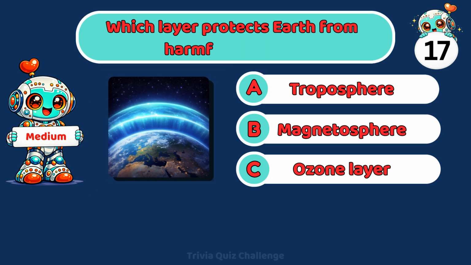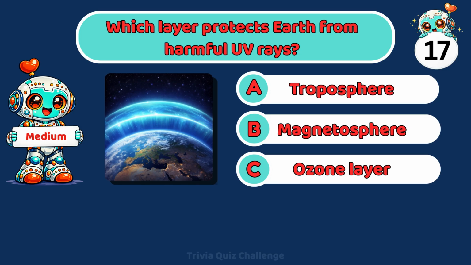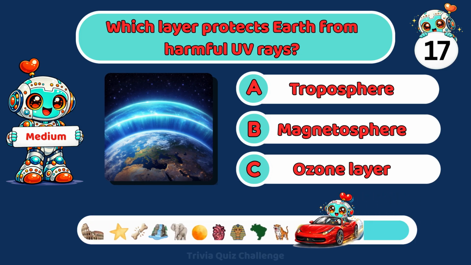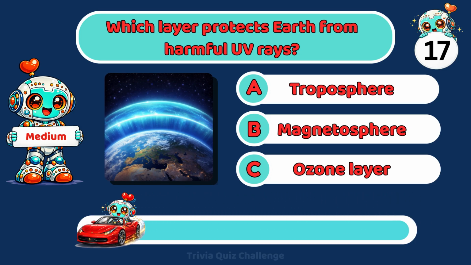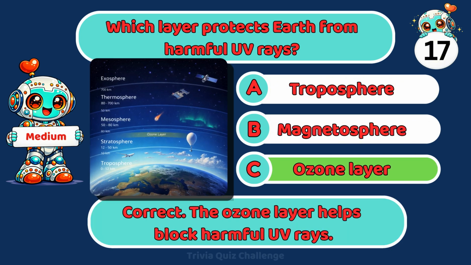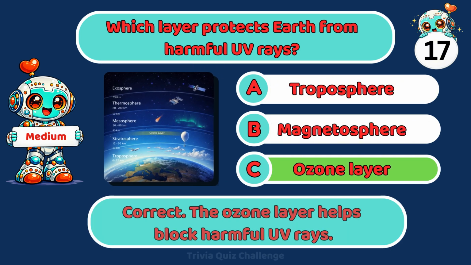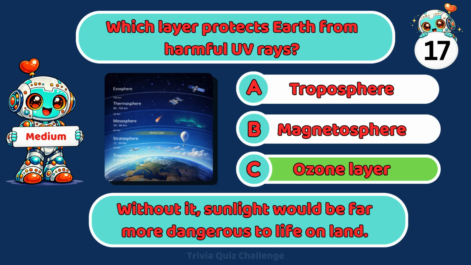Which layer protects Earth from harmful UV rays? A. Troposphere. B. Magnetosphere. C. Ozone layer. Correct. The ozone layer helps block harmful UV rays. Without it, sunlight would be far more dangerous to life on land.